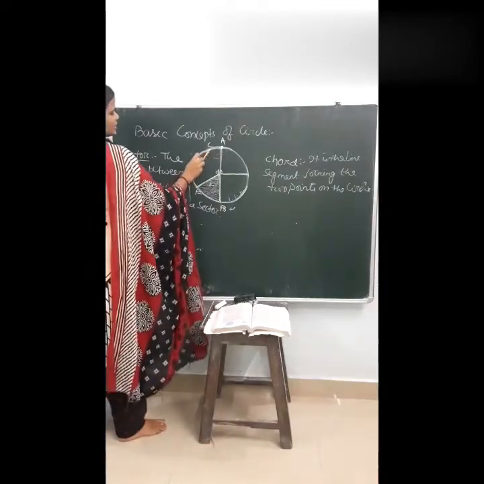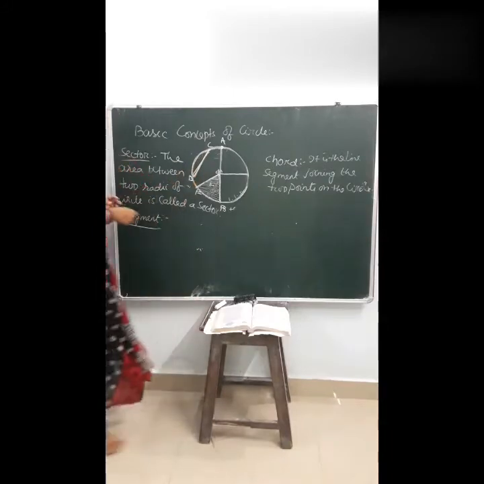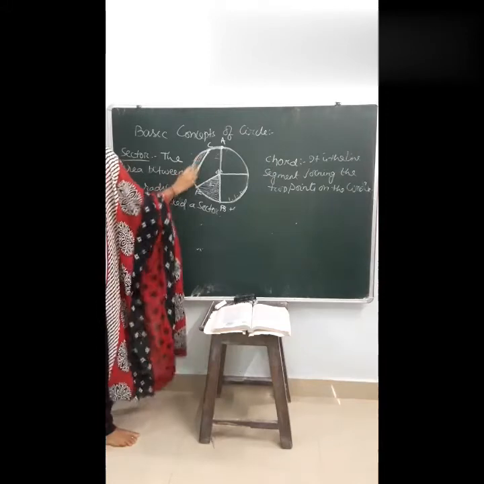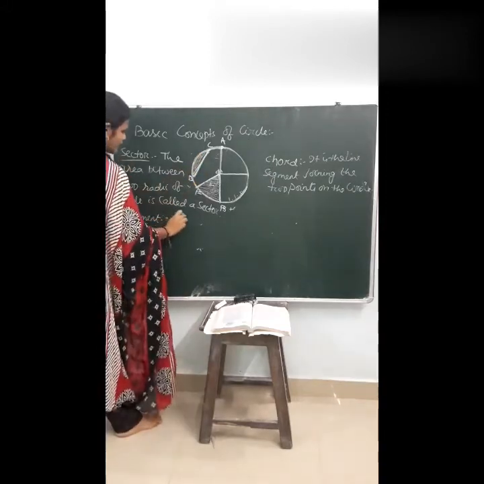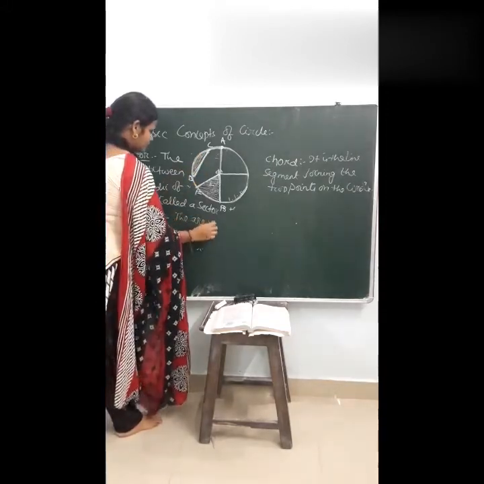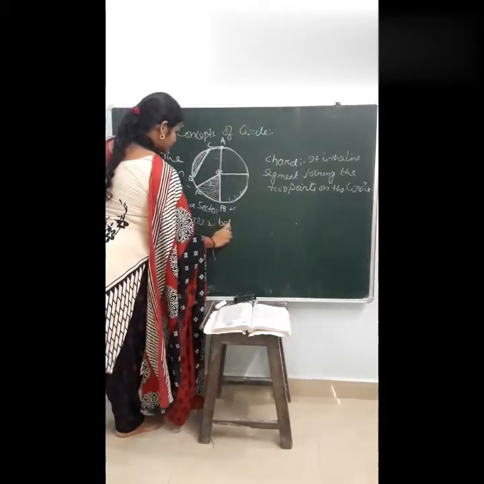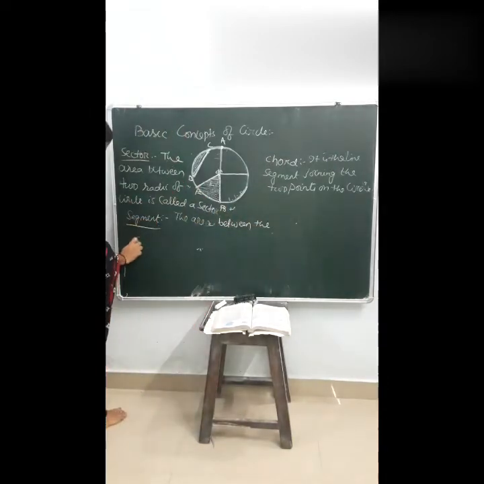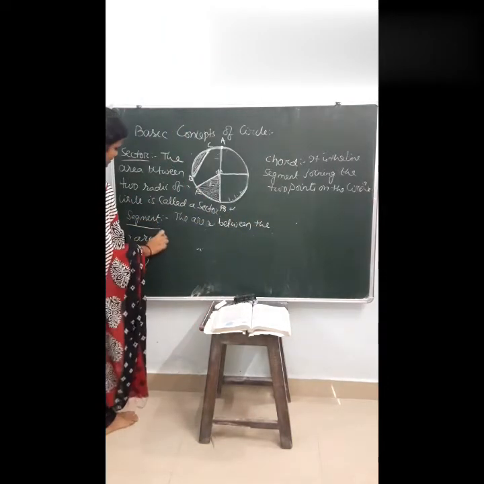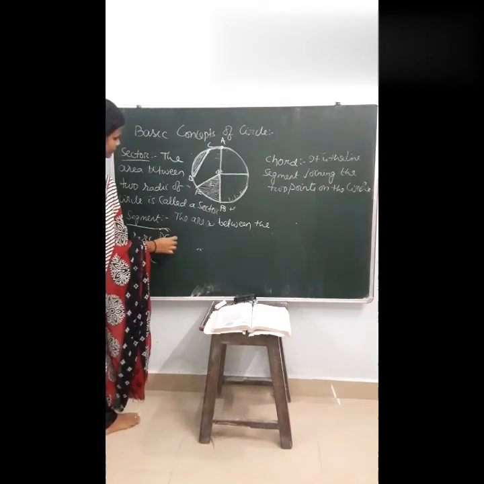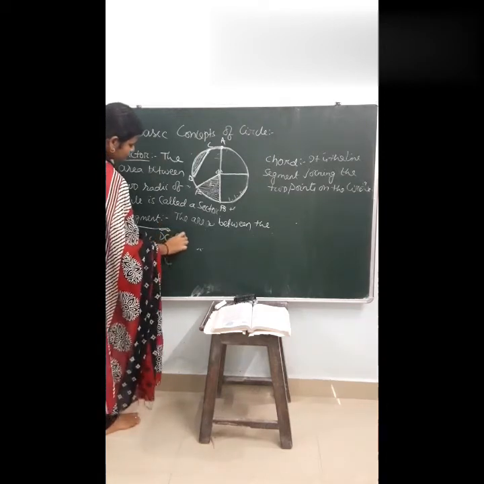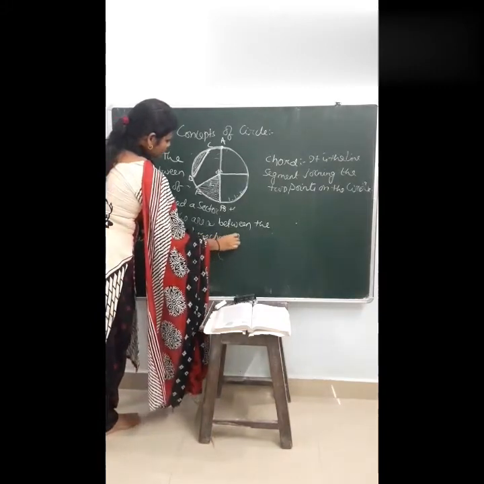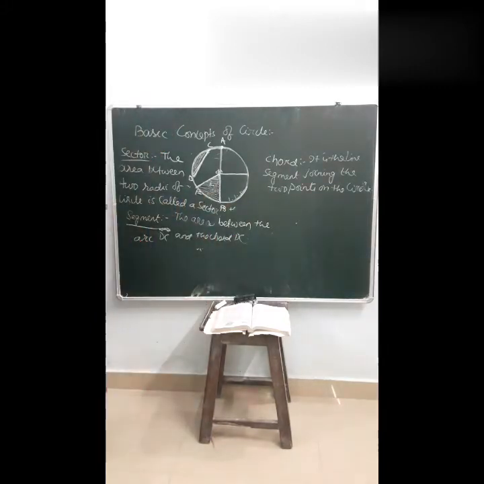The area between the arc DC and the chord DC is called the segment.